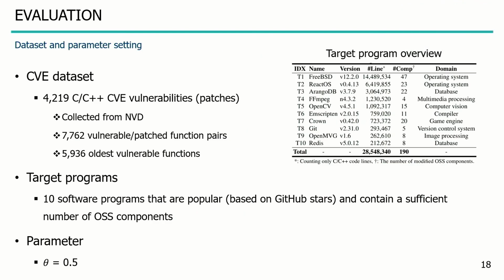To evaluate MOVERY, we collected more than 4,000 CVE patches from the MVD, and we selected 10 target programs that are popular and contain a sufficient number of OSS components. The selected 10 target programs are summarized in the table. And we selected the threshold zeta as 0.5, which is used in measuring the syntax similarity between 2 functions.